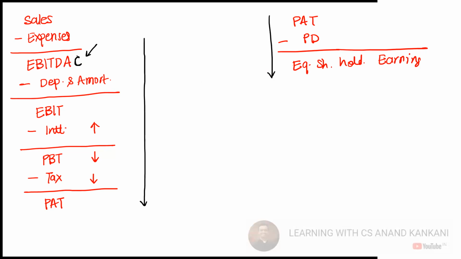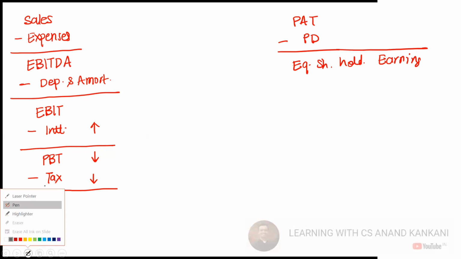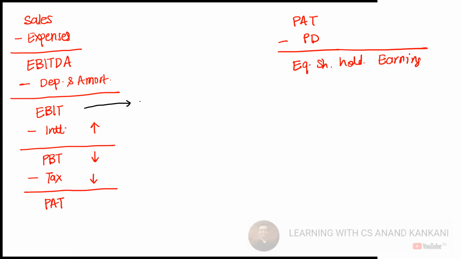Now remember, this is also profit, right? EBITDA is also profit, EBIT is also profit, PBT is also profit, PAT is also profit, this is also profit. But what's the difference between the profits here? Just one thing: when I say EBIT is profit, the company has earned profit for all the debt plus the preference plus the equity. Just keep this thing in mind.